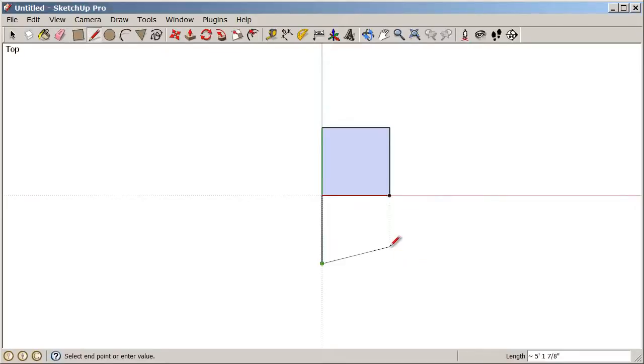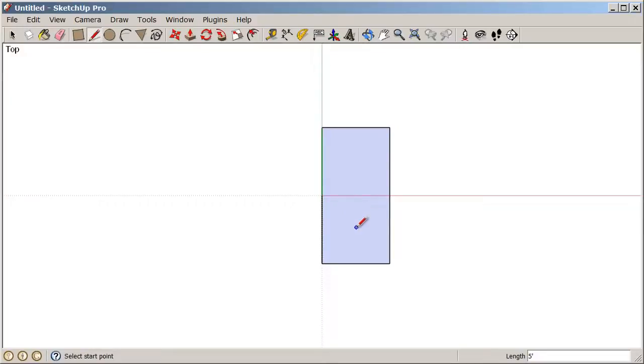So you can see this inference line. It's a dotted green line projecting straight down from that bottom right corner. Now if I let my active line turn red when I'm on that red axis, and where it intersects with my green dotted inference line, I can click there, and now I'm drawing much quicker than if I was trying to type in every single dimension. At this point, we can just move straight up on the green and connect our dots. Now you'll notice that when we connected these dots and filled in that closed loop of coplanar edges, we created this surface. Again, a closed loop of coplanar edges is what we need to have a surface exist.